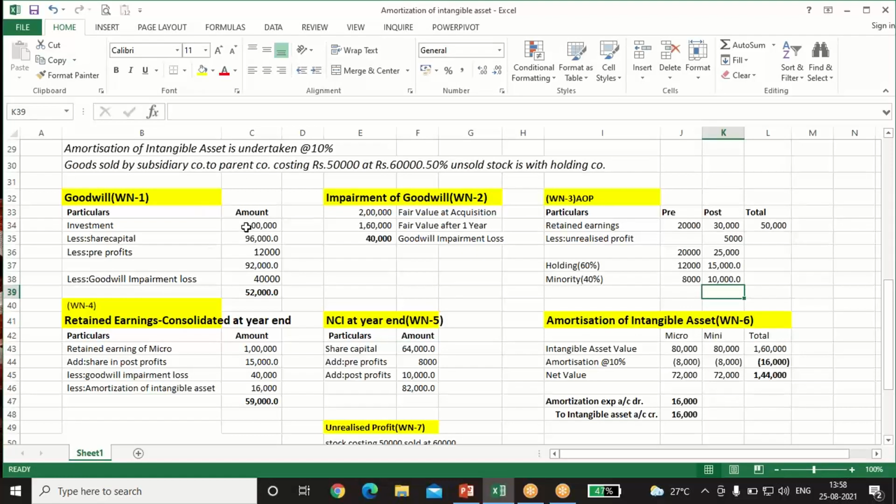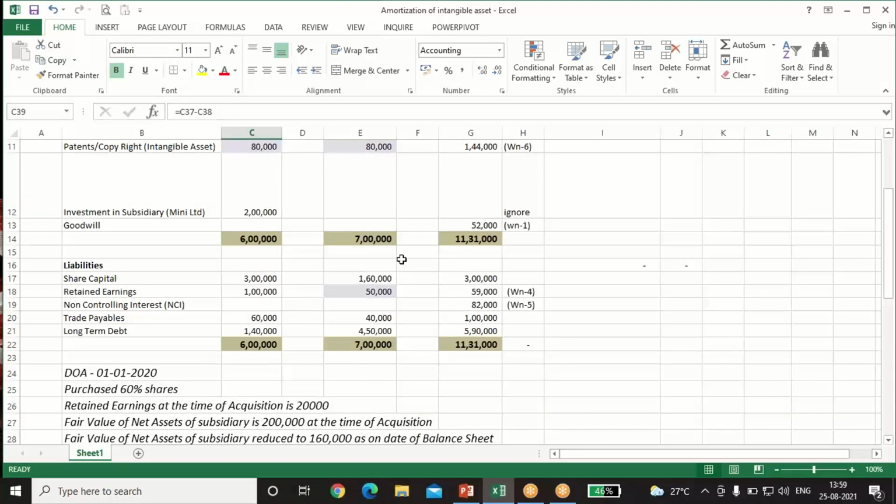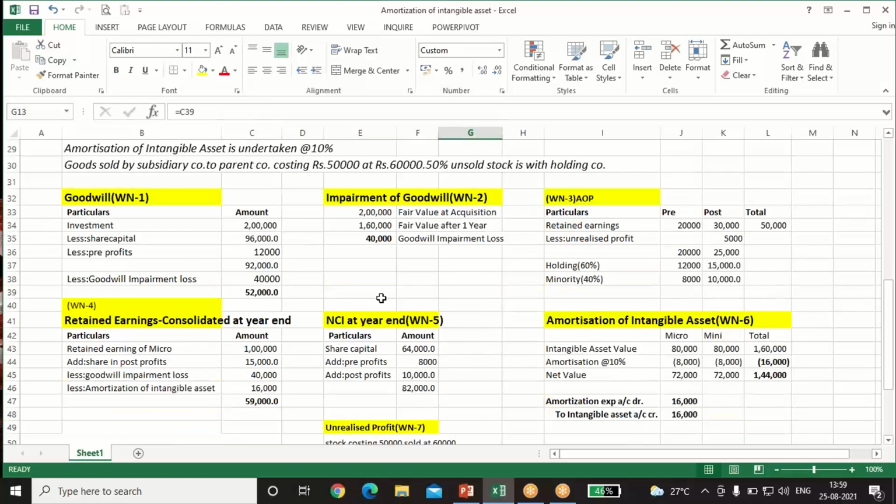Okay, now here we will see again how to do the investment. 2 lakh, share capital 1 lakh 60 into 60% was our shareholding, less pre-profit is 12,000. So our goodwill is 92,000. That means this much amount we have given, and we have received only 96 plus 12,000, that is 108,000. So 92,000 is our goodwill, but there's a goodwill impairment loss of 40,000, so we'll reduce it from here. Now the net goodwill is 52,000.